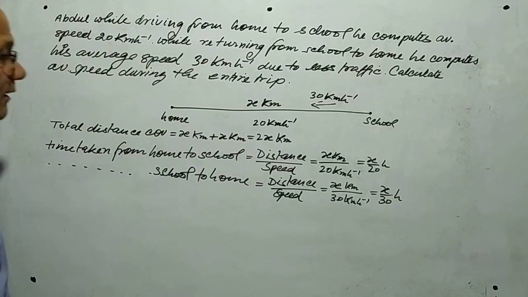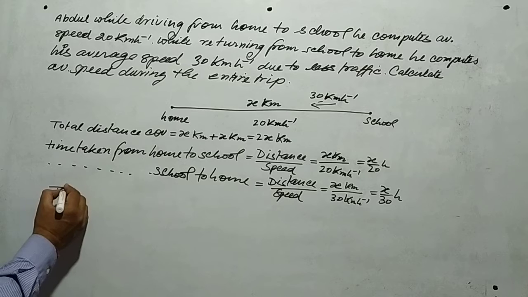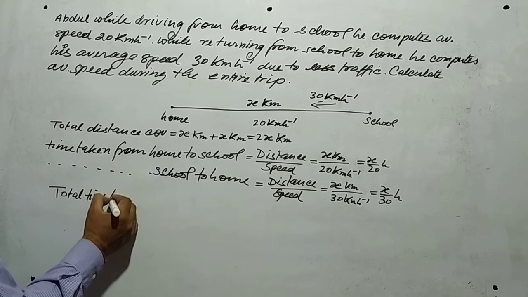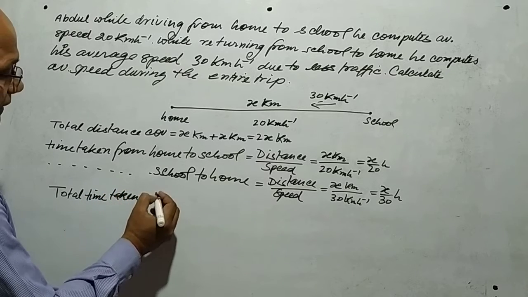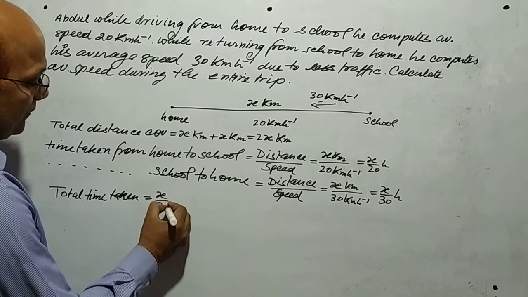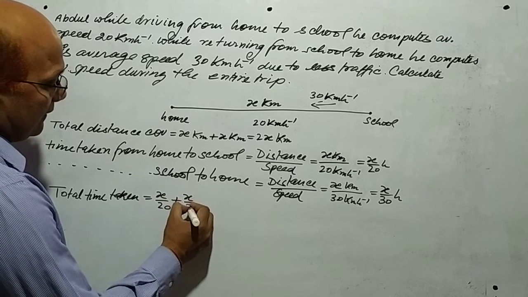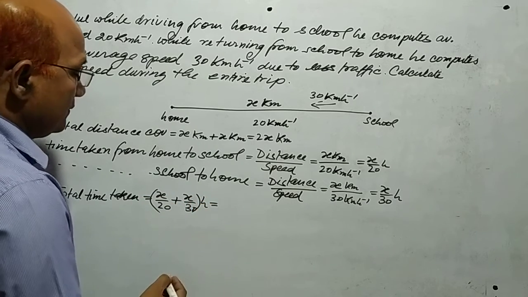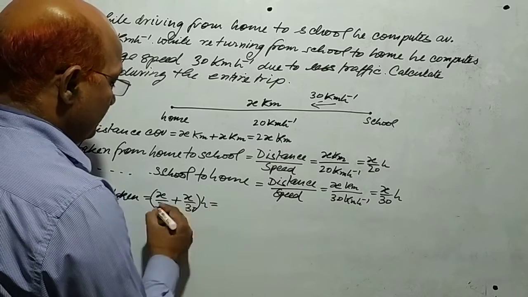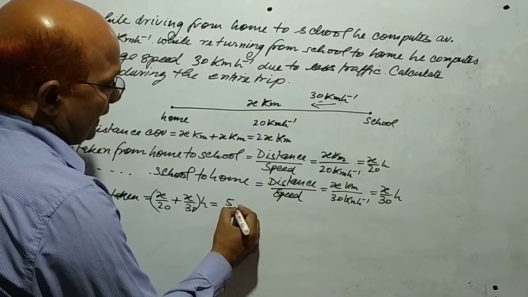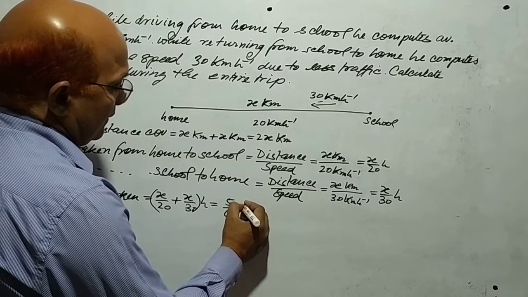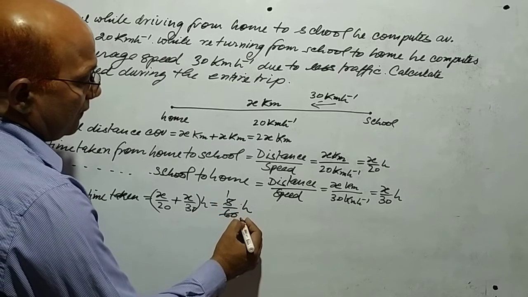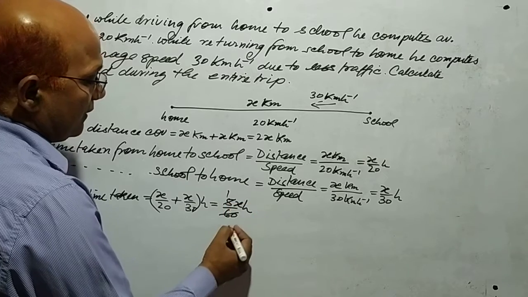Okay. Now, total time taken, it is x by 20 plus x by 30 hour. Okay. This is equal to, if you solve it, 5x by 60 hour.